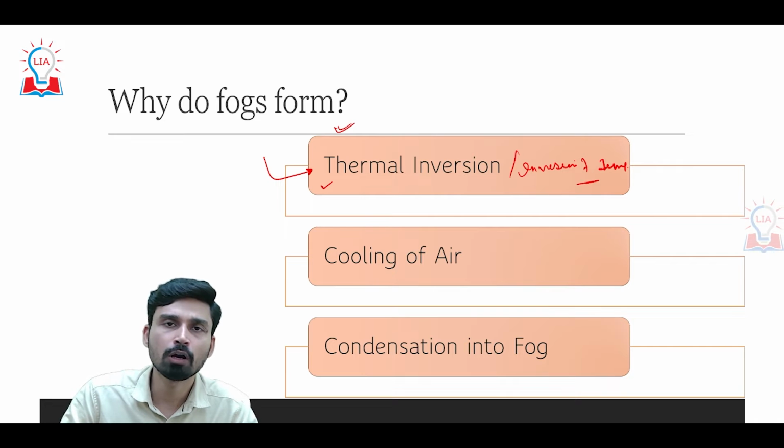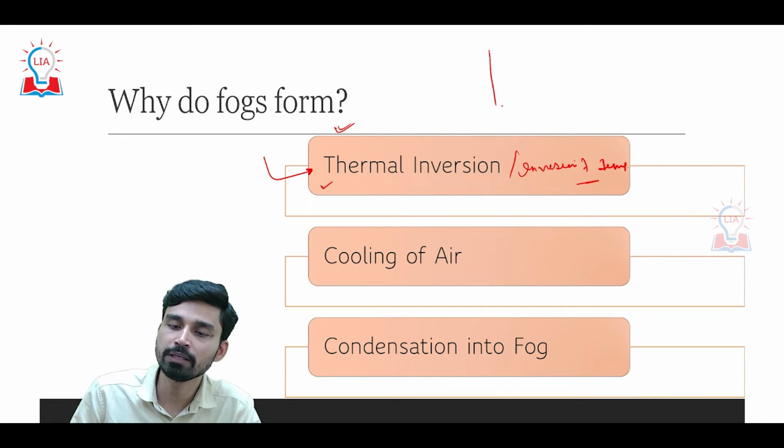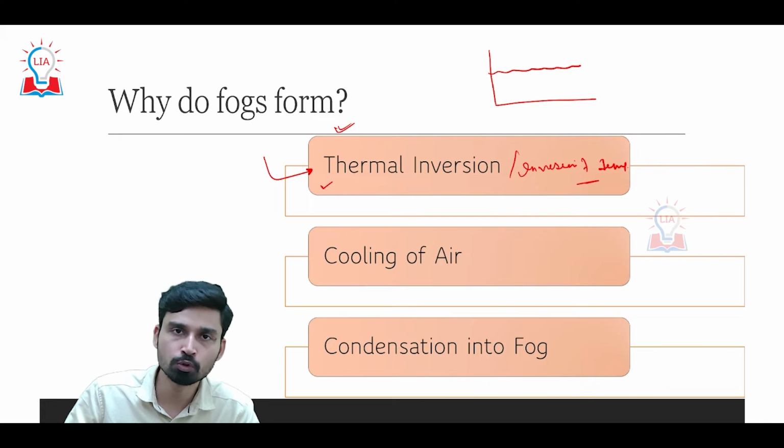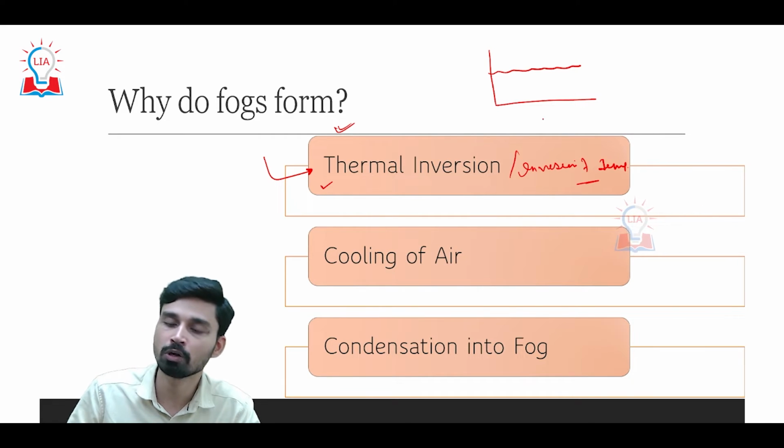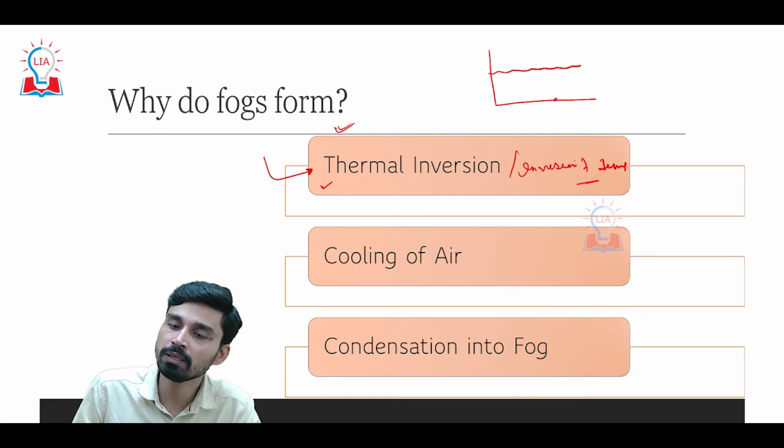Basically, if we talk about the change of temperature in our atmosphere, if we talk about the tropospheric region where most of the climatic and weather phenomena occur on the earth, if we go from the ground surface to a higher or upper part of the troposphere, we see there is a continuous decline in the temperature of the atmosphere.